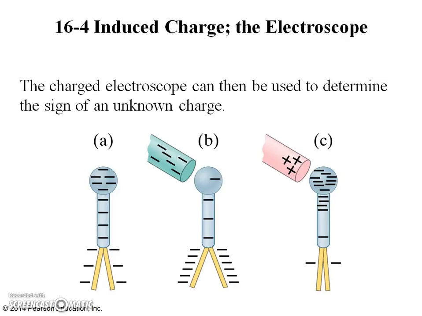An electroscope can, however, be used to determine the sign of a charge if it is first charged by conduction, say negatively, as in figure A. If a negative object is brought close, as in figure B, more electrons are induced to move down into the leaves, and they separate further. If a positive charge is brought close instead, the electrons are induced to flow upward, so the leaves are less negative, and their separation is reduced, as shown in figure C.